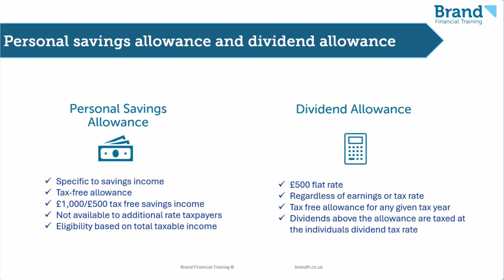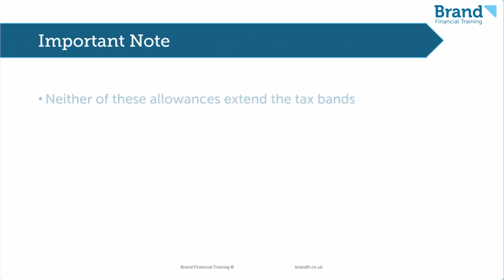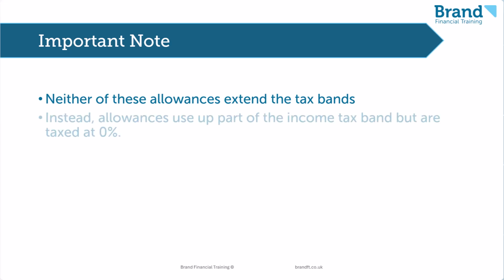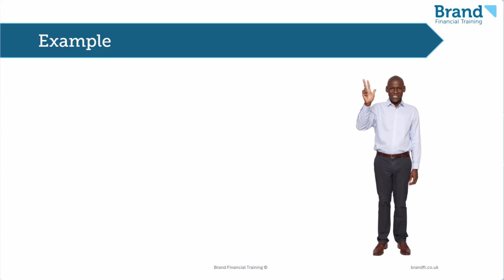It is important to note that neither of these allowances extend the tax bands in the way that, for example, pension contributions do. Instead, the allowance uses up part of the income tax band, but is charged to tax at 0%. Let's look at an example to illustrate this.